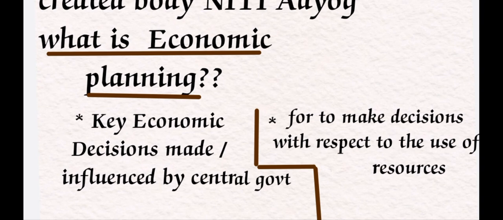The main aim of economic planning is that economic decisions are influenced by the central government itself. It is to make decisions with respect to the use of resources, since economy means resources. Whenever we need resources, and decisions are taken regarding those resources, we have to follow the rules and regulations made by the central government. That is economic planning. This is only the introduction part to economic planning.